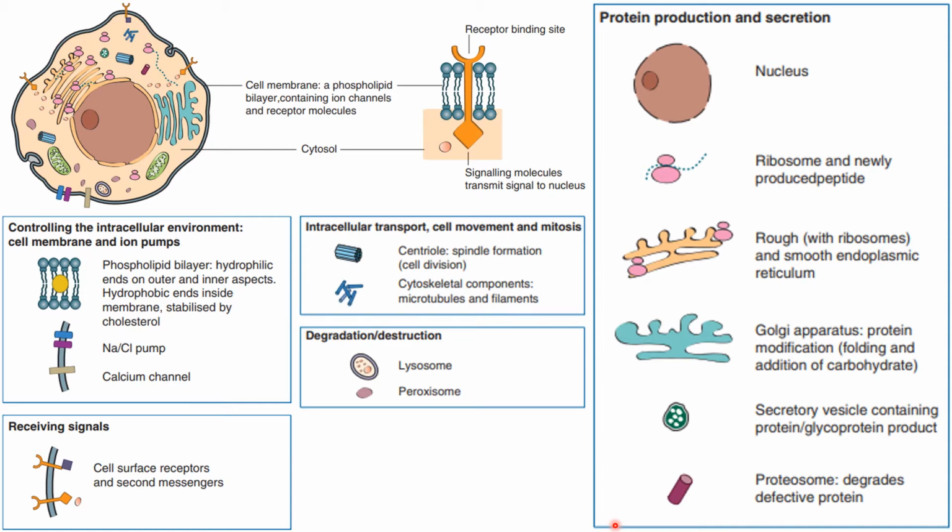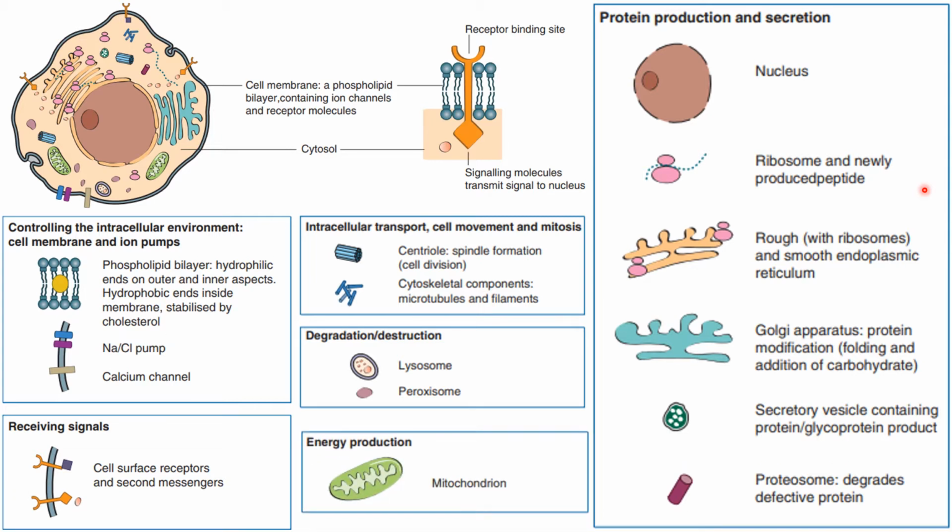Next is intracellular transport, cell movement, and mitosis. Centrioles are responsible for spindle formation during cell division. Microtubules and filaments are also components of the cytoskeleton. Lysosomes and peroxisomes are responsible for degradation and destruction in the cell. Lastly, we have mitochondria, which is responsible for energy production. Let's look at each of the organelles in detail now.